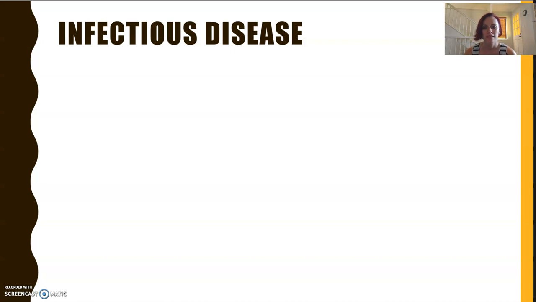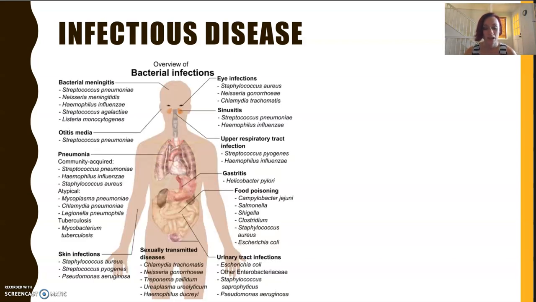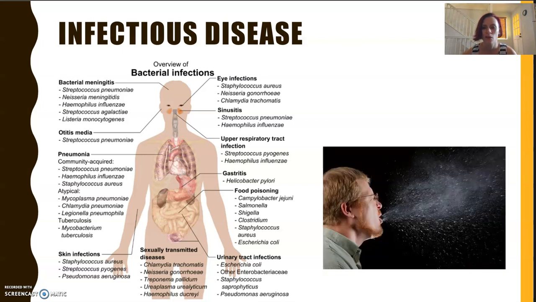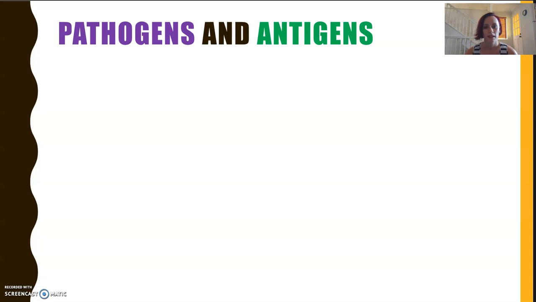So infectious disease is caused by an organism that can enter the body. So here's a whole selection of bacterial infections, but they can also be caused by viruses, fungi, parasites, all those kinds of things. Now, it can be transferred from one person or organism to another, so it can cross species, and our body must have defenses ready to fight it in order to eliminate the foreign organism and the material from our system.